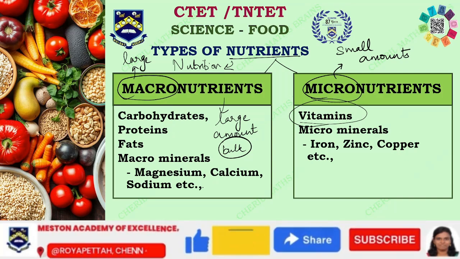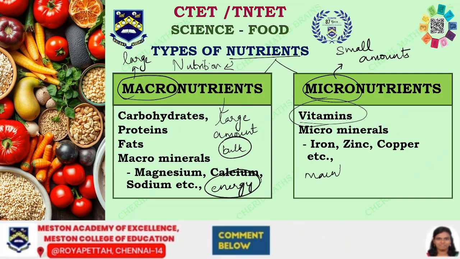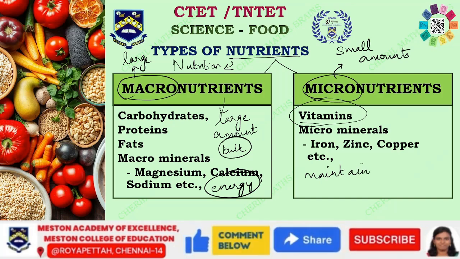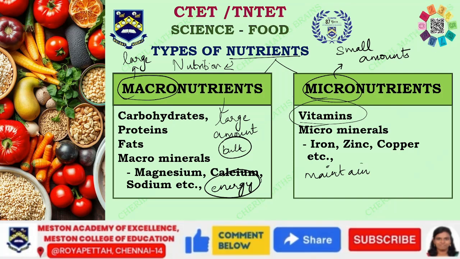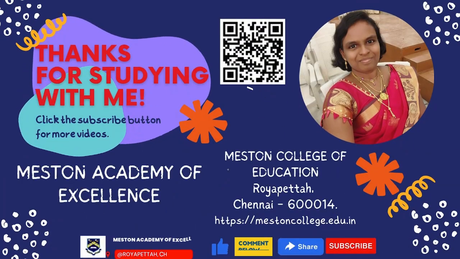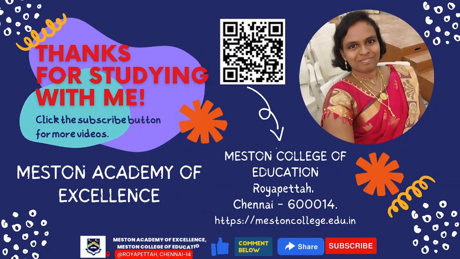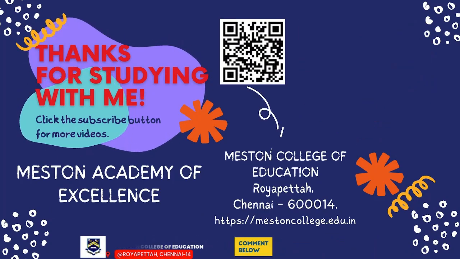Macronutrients are needed to provide energy. Micronutrients are needed to maintain this energy, or to maintain the functions of our body. Okay, so all these components are brought down to nutrients because they give nutrition. We will be seeing all these components in detail in the upcoming videos. Hope you have understood it.